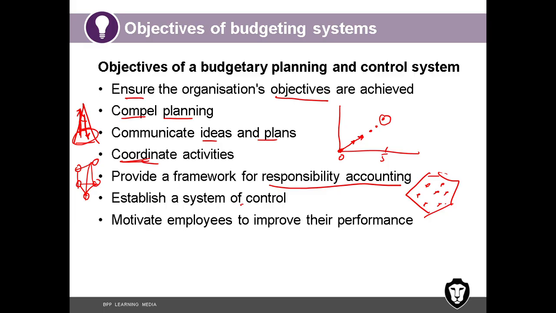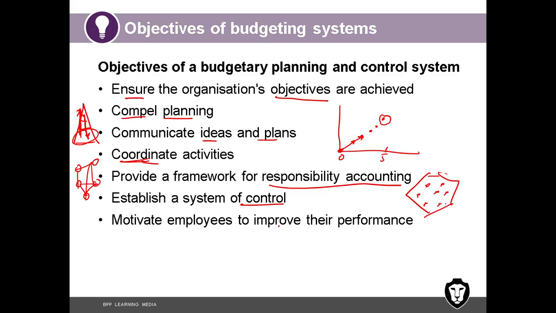Establish a system of control. In management accounting, control means always comparing the actual performance with the plan. Because when somebody performs something, how do we know whether it is good or not? You compare with what was expected. So to do this, we need budget. When a quarter finishes, when a year finishes, you take the actual performance and you compare with budget to see how well the managers have performed.